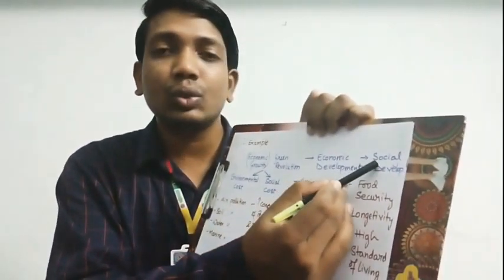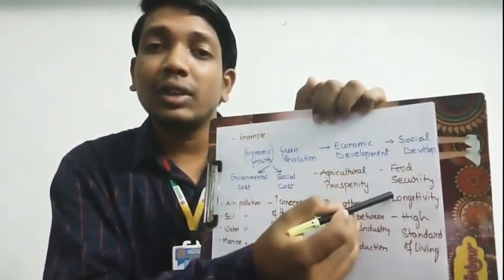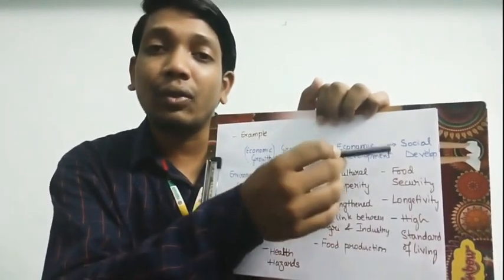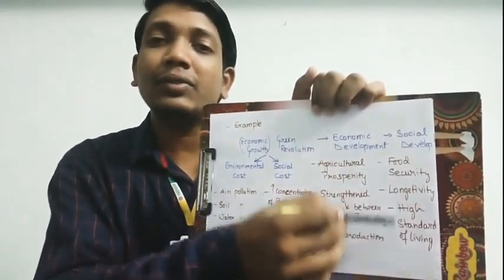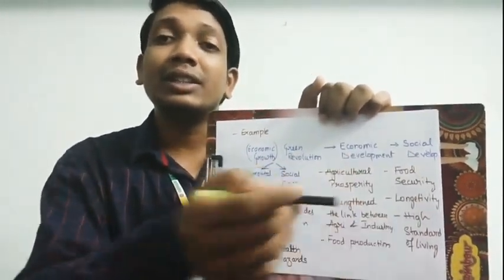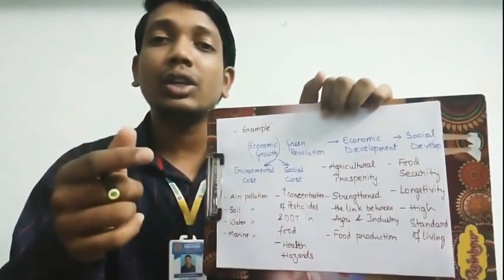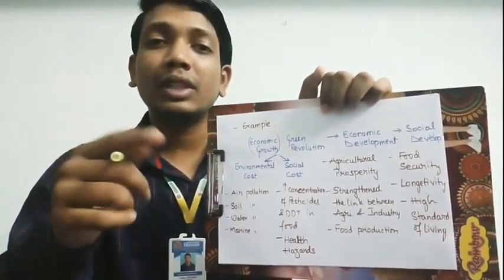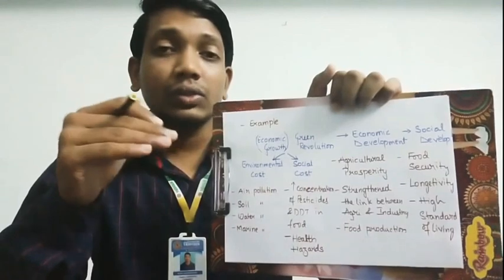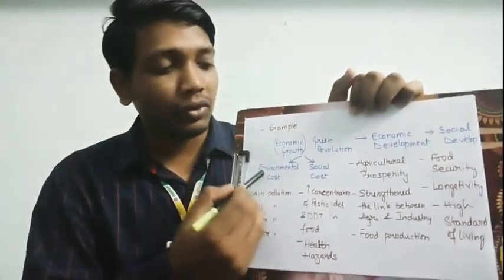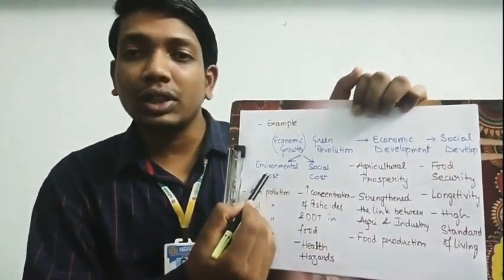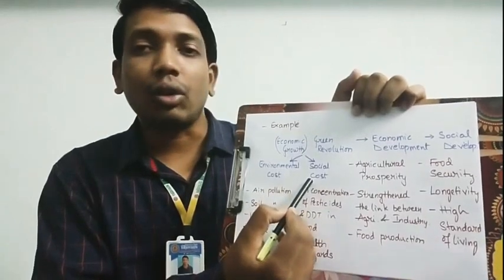Here, when we talk about social development, it is the benefits. In order to get these benefits, there are certain costs which have to be paid, in the form of environmental cost and social cost.